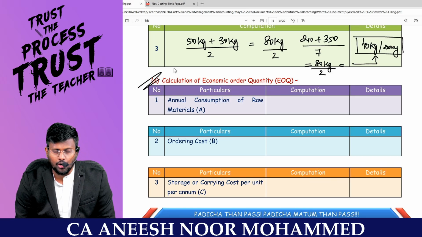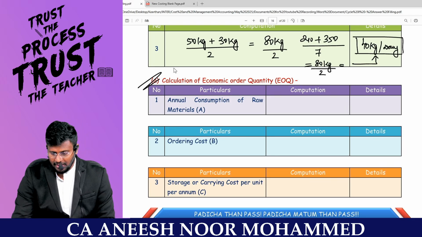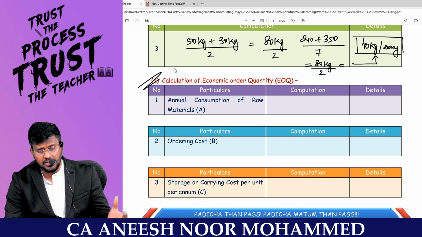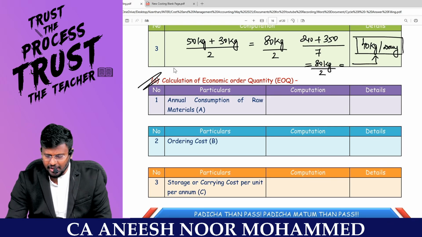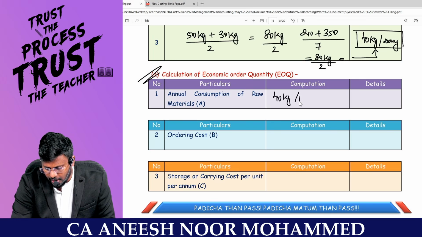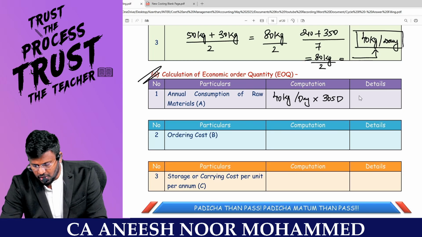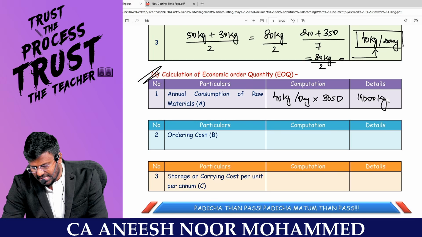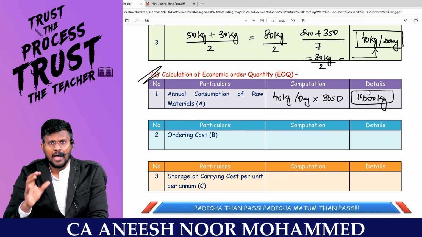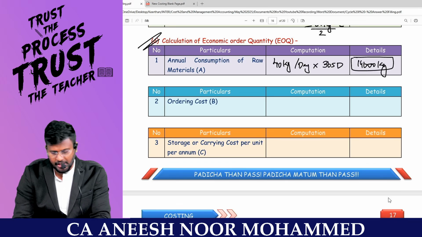EOQ, economic order quantity, root of 2AB divided by C. What is the annual consumption? Daily consumption into number of days. For daily consumption, will I take maximum consumption, minimum consumption, or average consumption? Better to take the average consumption, which is 40 kg per day into 365 days. So 40 into 365 comes to 14,600 kg is the annual consumption. I am going to consume 14,600 kg.